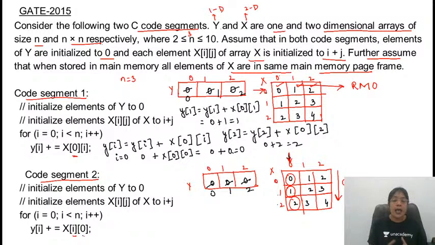And in which scenario will you be getting the elements at the contiguous memory locations? Contiguous means one after another. By default, two-dimensional array elements are stored in the row major order. This means that in code segment 1, elements will be stored at the contiguous memory locations, and in code segment 2, elements will not be stored at contiguous memory locations. Make sense? Is this clear?